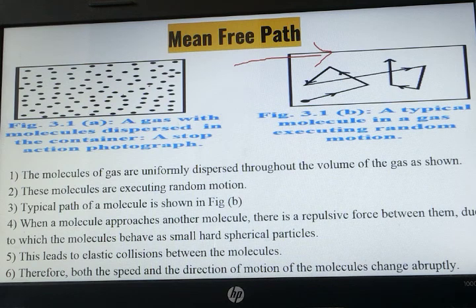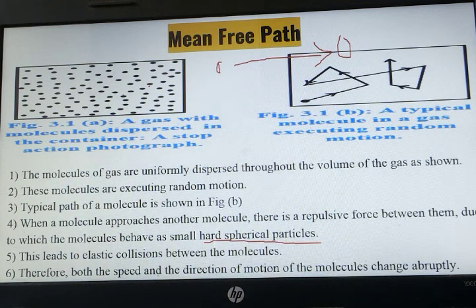When a molecule approaches another molecule, there is a repulsive force between them. Take for example, a molecule moving in a straight direction. As soon as it approaches another molecule, some sort of repulsive force is created between the previous molecule and the approaching molecule, and it behaves like a small hard spherical particle.